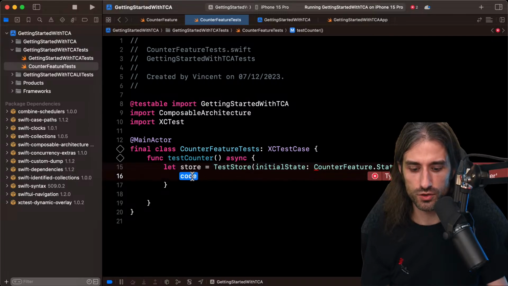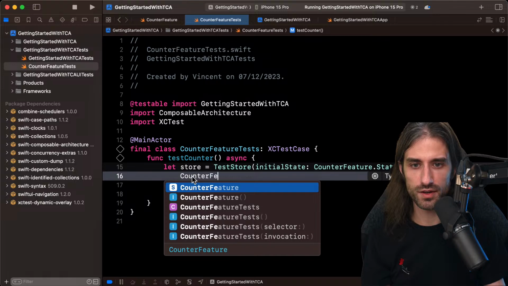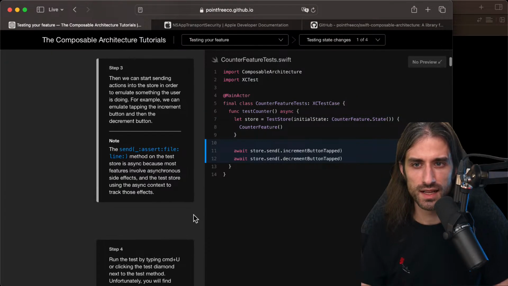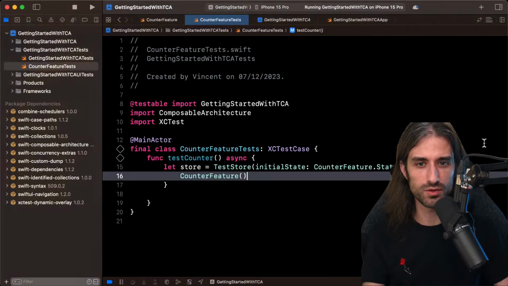And so in the trailing closure, I guess I'm going to pass in just my counter feature like that. Is it the right thing to do? Yes, perfect. Step 3, then we can start sending actions into the store in order to emulate something the user is doing. For example, we can emulate tapping the increment button and then the decrement button. So once again, we can see that the naming makes it quite easy to write the code.